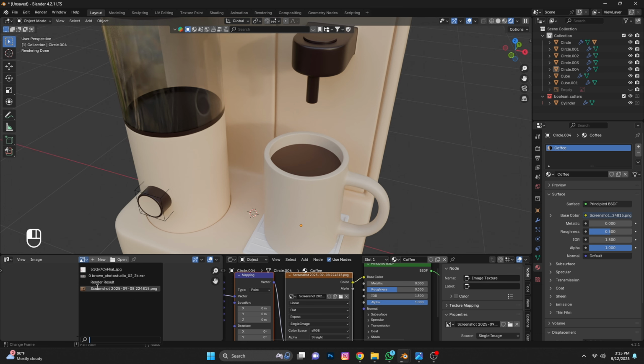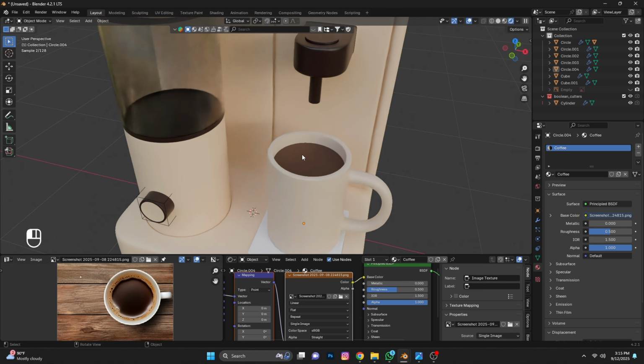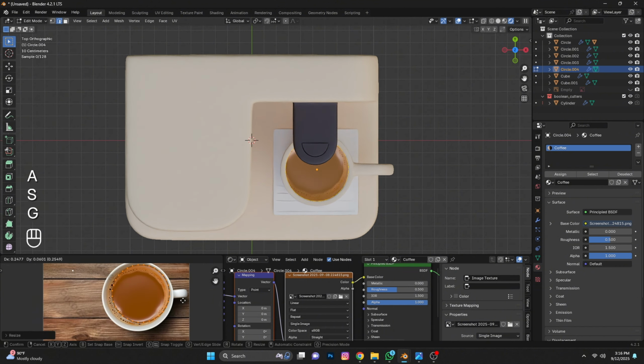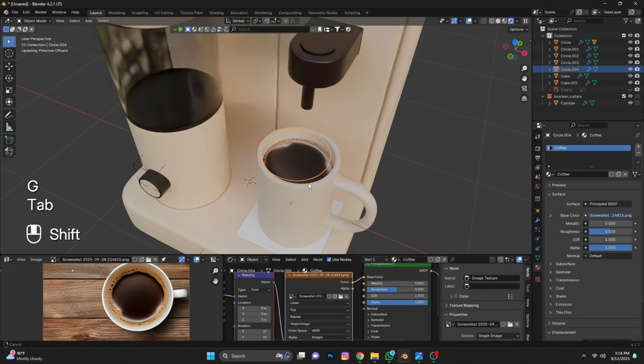Select image. Press 7 to top view, then U unwrap. Press A, select all, and now place the UV on the coffee texture.